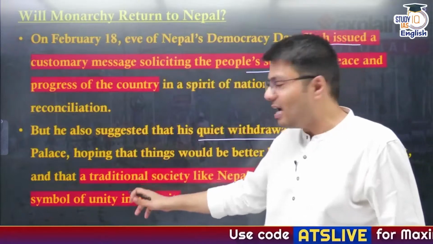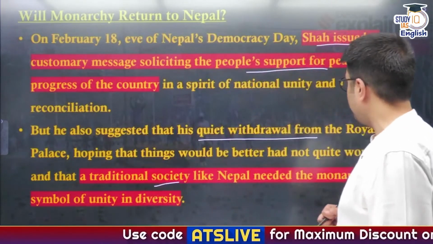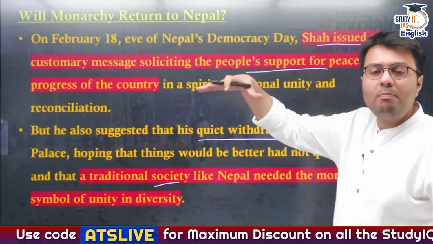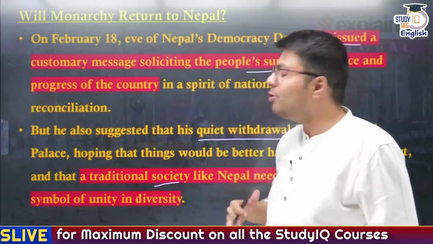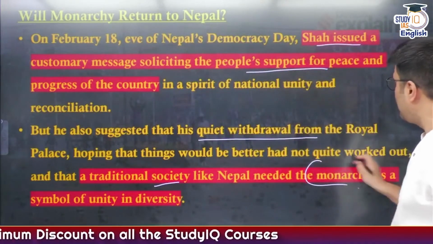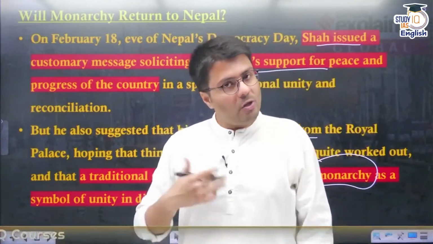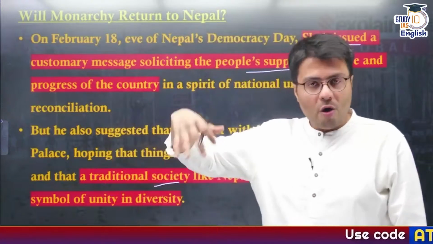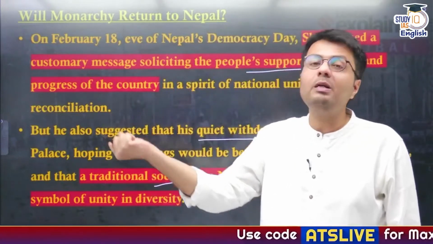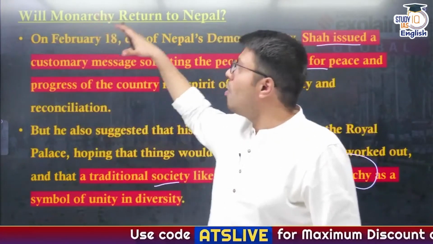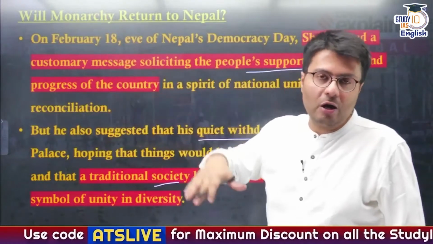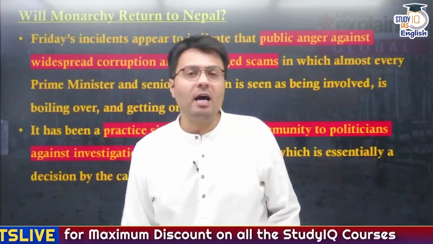Rather, he suggested that in a traditional society like Nepal, what is needed is a symbol of unity, and this symbol of unity can indeed be provided by the monarchical system of government in Nepal. So this is how the demand for a monarchical system of government has emerged from the people, and this has also been supported by the former Shah of Nepal, that is King Gyanendra.